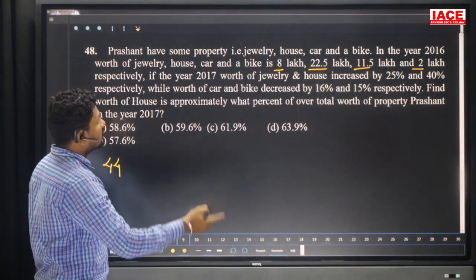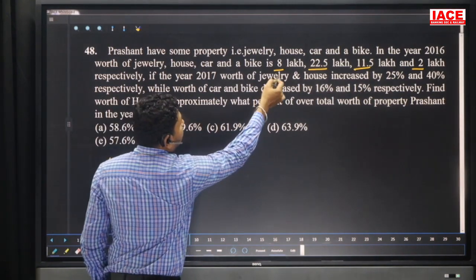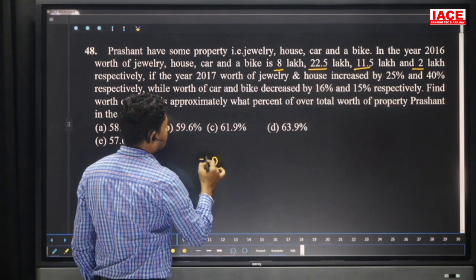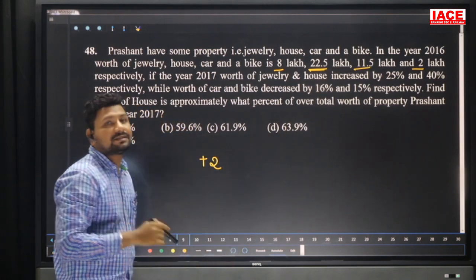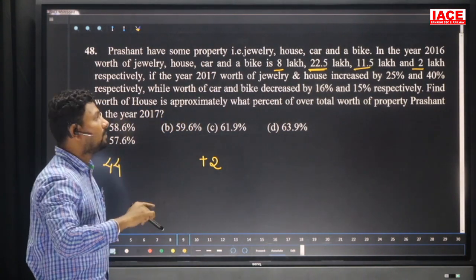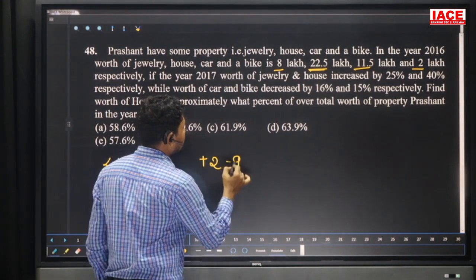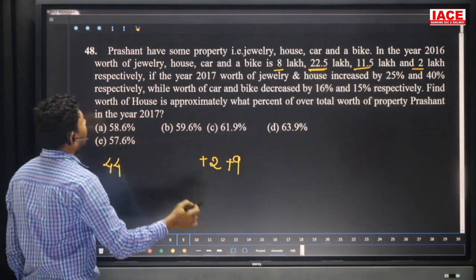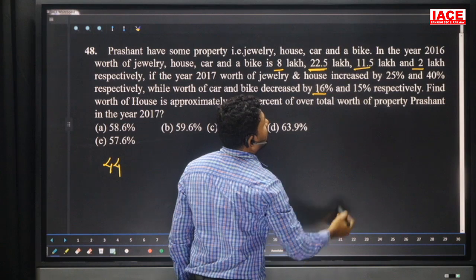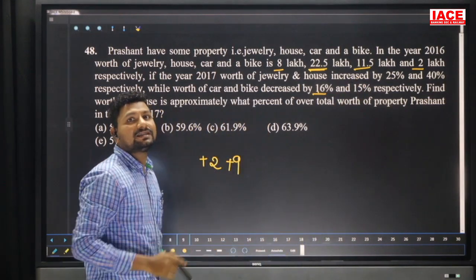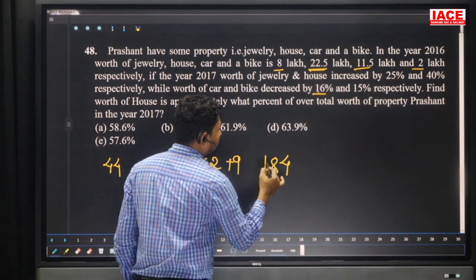In the year 2017, the worth of the jewelry and house increased by 25% and 40%. 8 lakhs with a 25% increase means it increased by 2 lakhs. And 40% of 22.5 means 22.5 four times. 22.5 double value is 45, 45 double value is 90, that is 9 lakhs. It also increased. And 11.5 lakhs is decreased by 16 percent. 16 into 11 is 176, 16 fives are 80, 176 plus 80 is equal to 184. We can write 1.84 lakhs.